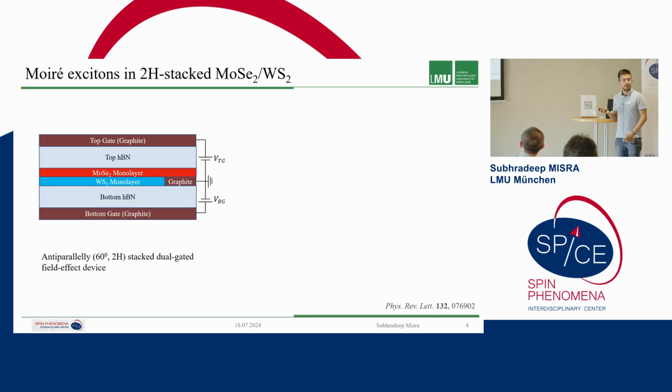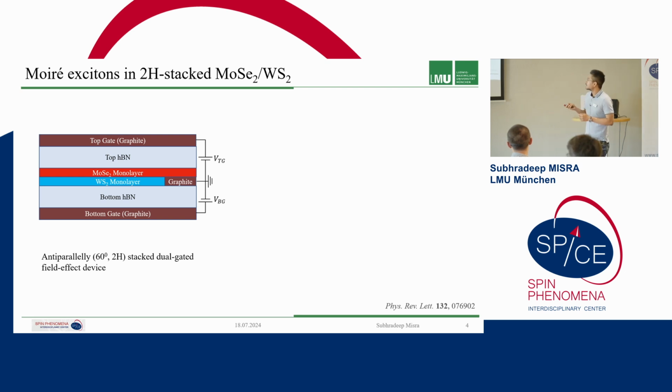Then we made this dual gate device, which Anwar also introduced in a talk in the morning, where we have this molybdenum and tungsten disulfide heterostructure and two gates, the top and bottom. The advantage of such a field effect device is that we can tune the voltages of these two gates separately to have either electric field or doping, or a combination of both. If we had a single gate device, we would definitely push charges into the heterostructure, but we would not be sure that this is only doping, because in a single gated heterostructure there are unavoidable effects of electric field as well.